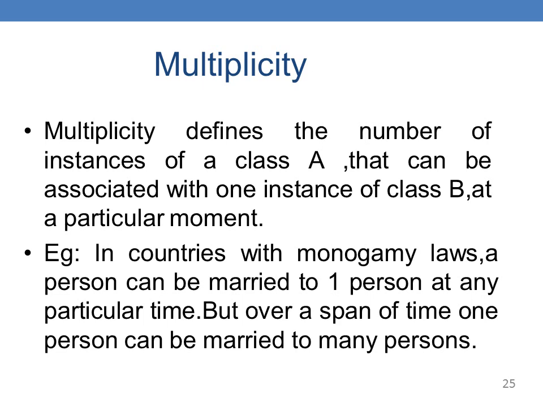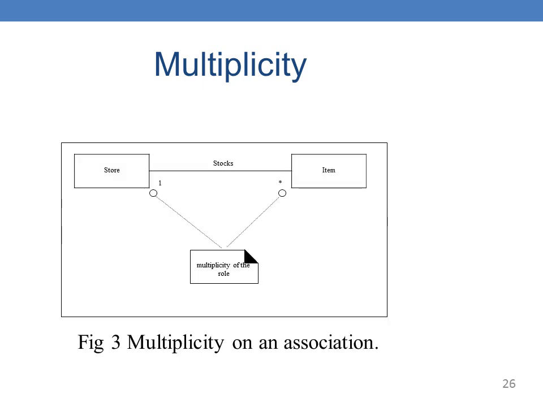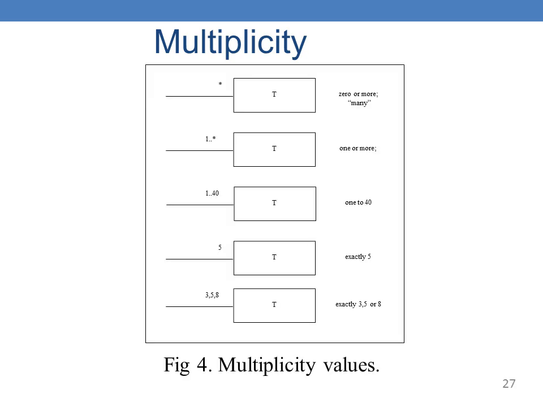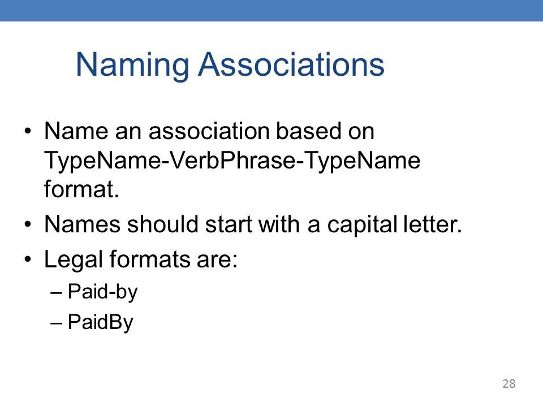So multiplicity defines the number of instances of class A that can be associated with one instance of class B at a particular moment. This is the Monopoly game example of multiplicity. A store can store different items, a larger number of items. So multiplicity values: 0 or more, star; 1 or more, 1 star; 1 to 40; exactly 5; exactly 3, 5, 8. We need to mention this in the association itself.